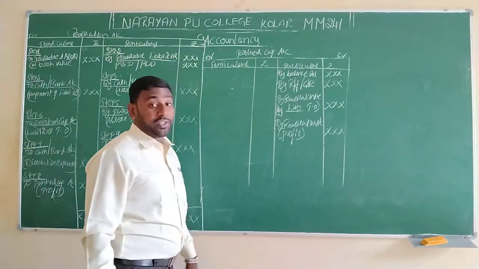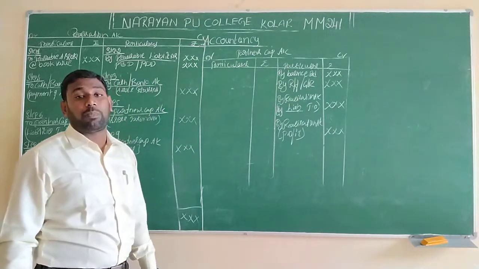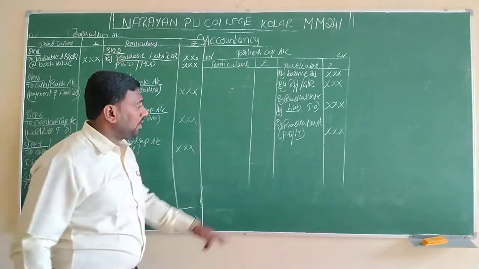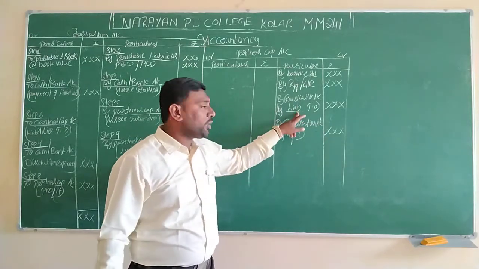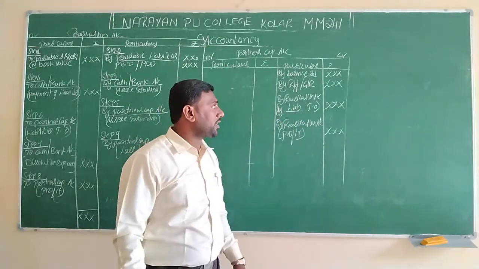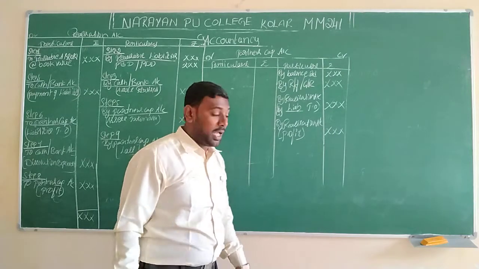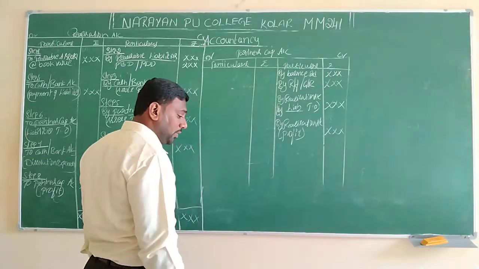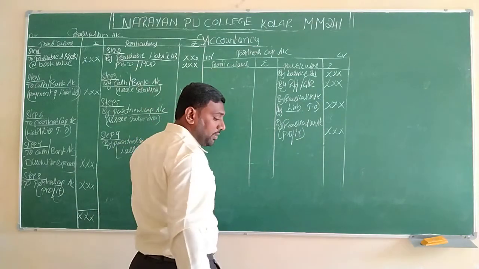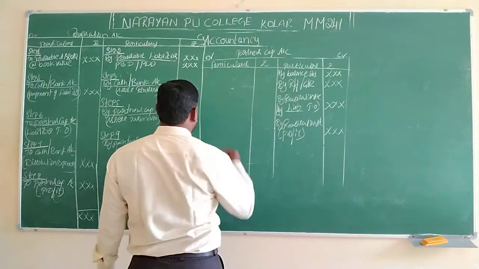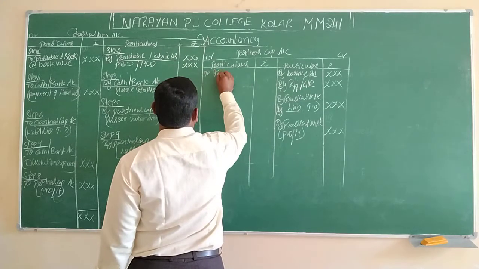Any profit on realization, we noted in step number 8. If it is there, we write here; if it is not there, no need to write this one. These are the transactions which come to the credit side. And on the debit side, the transactions are those made by the profit and loss account, or any losses given, we write here. Directly we write to realization account.